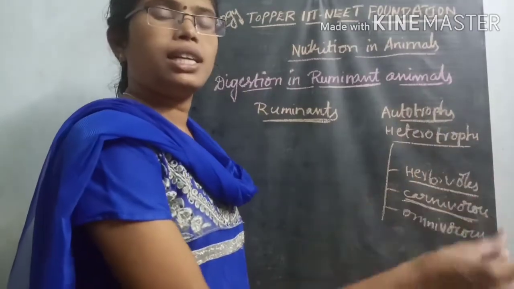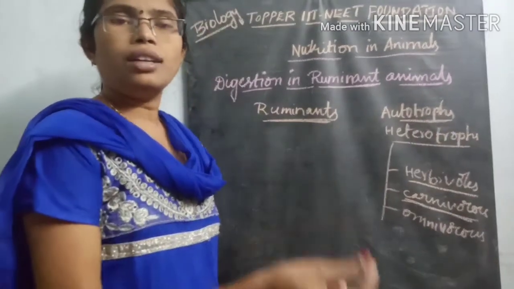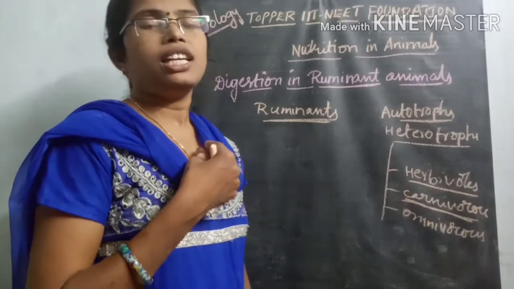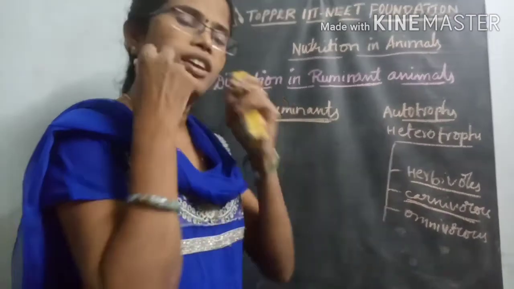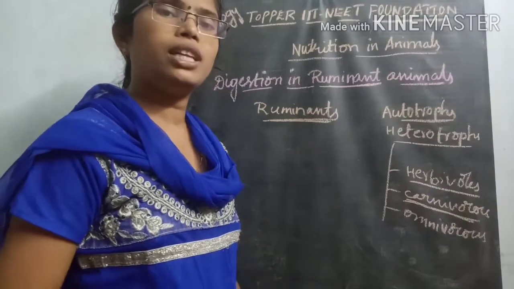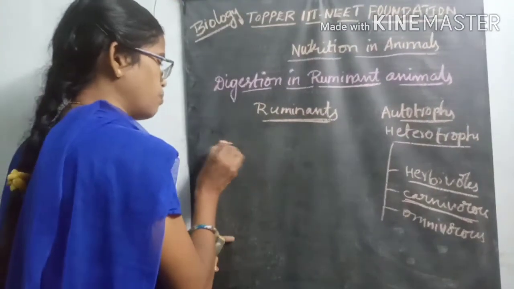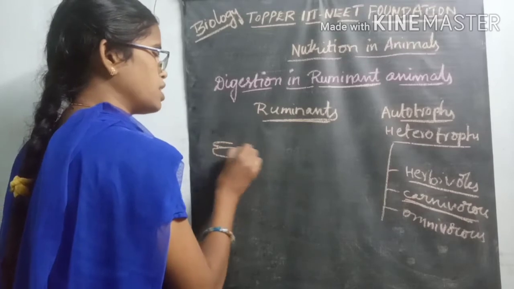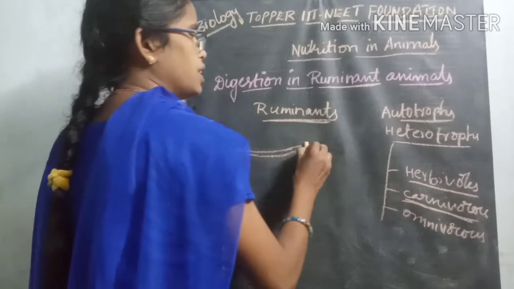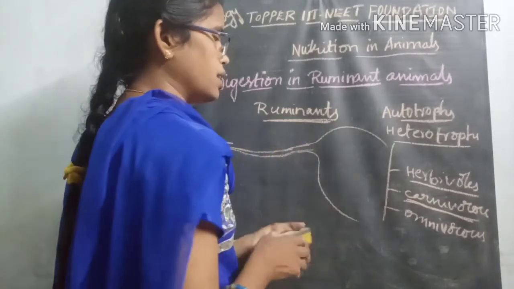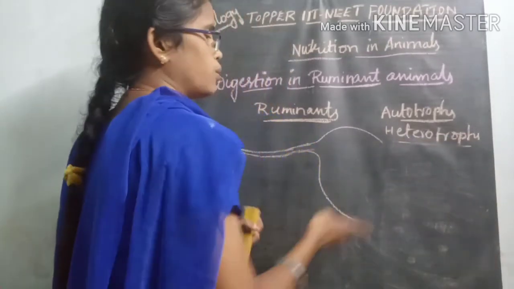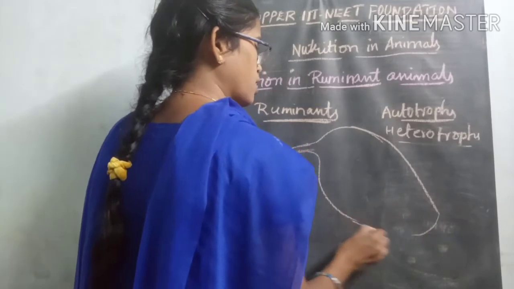Once they take grass from the environment, it is somewhat chewed by the mouth containing the teeth, and then swallowed. From the mouth it enters the esophagus, and from the esophagus it enters a chamber-like structure that is called the rumen.